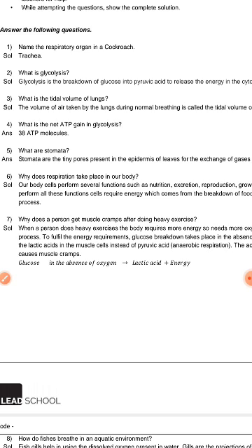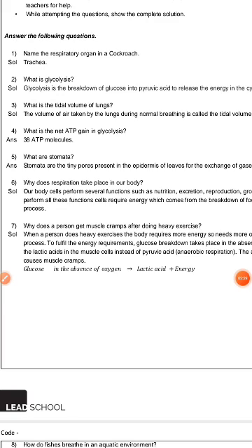The volume of air taken by lungs during normal breathing is called tidal volume. The next question is, what is the net ATP gain in glycolysis? Students, 38 ATP molecules is the net gain in glycolysis.